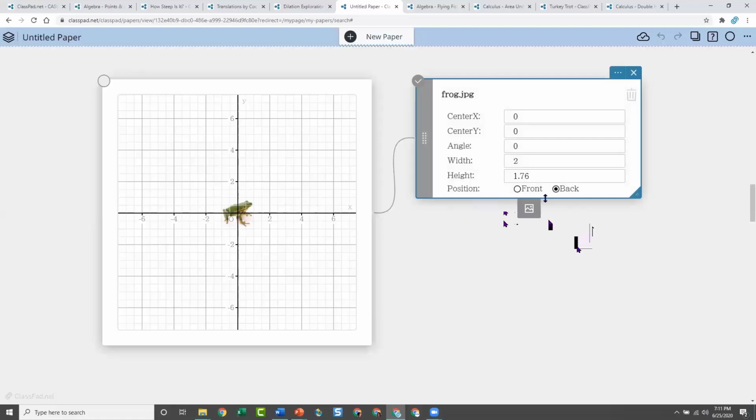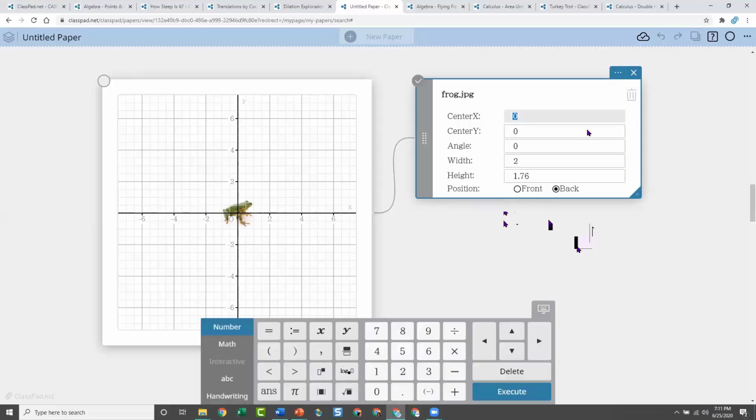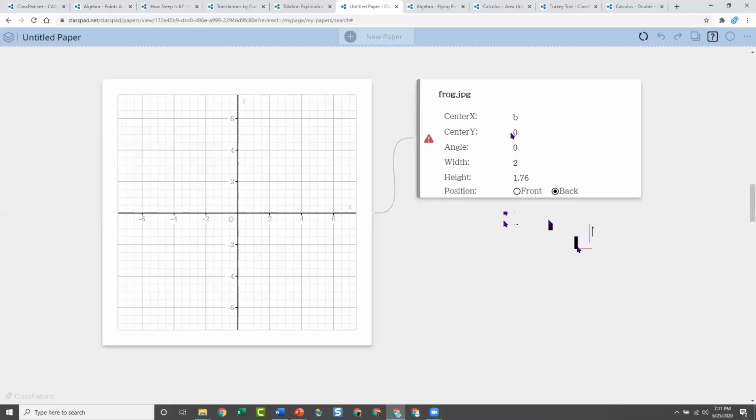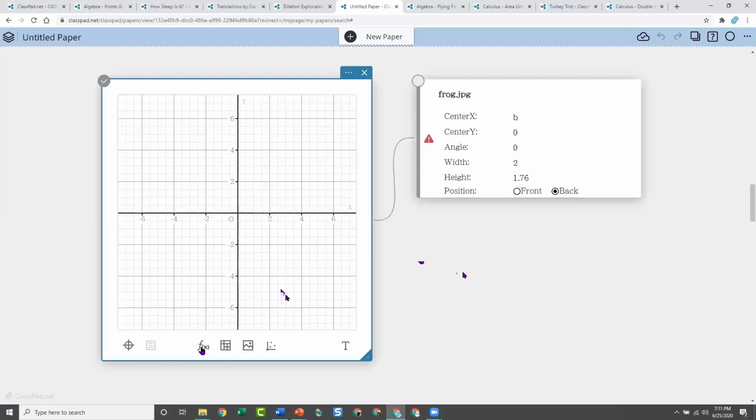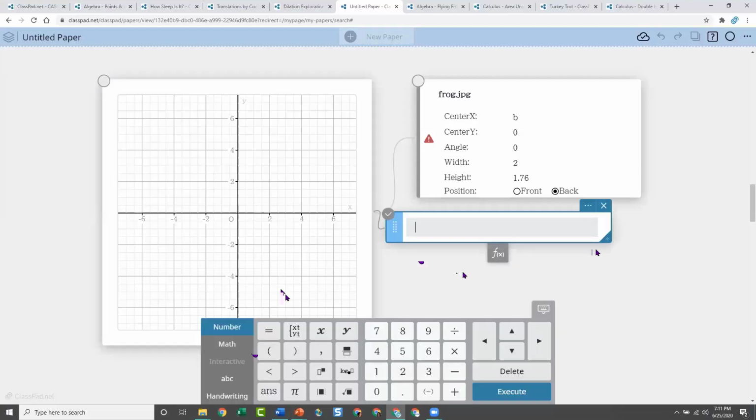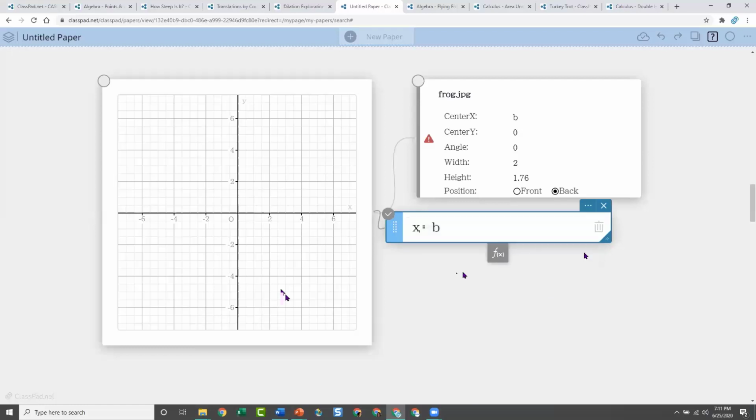So what I want to do is, instead of the center at 0, 0, I'm going to make it be controlled by a slider. So I'm going to move him. I'm going to put an A, or you can put whatever letter you want. Actually I can't use A because I already use A on this page. So let's use B. Why is it not letting me? Oh, sorry, I forgot. I have to actually define this first. So I'm going to do a function and say y or x equals B. I forgot to do that first.